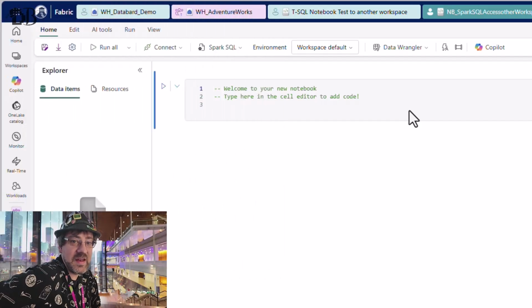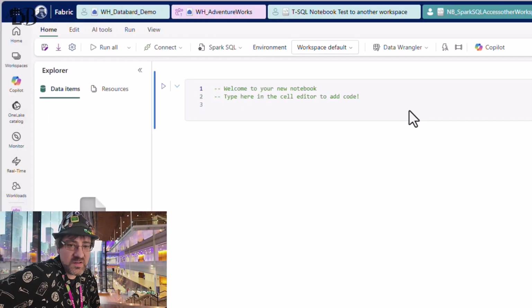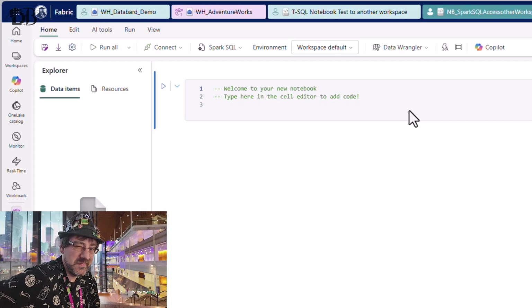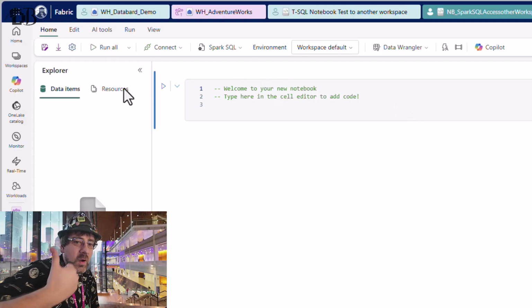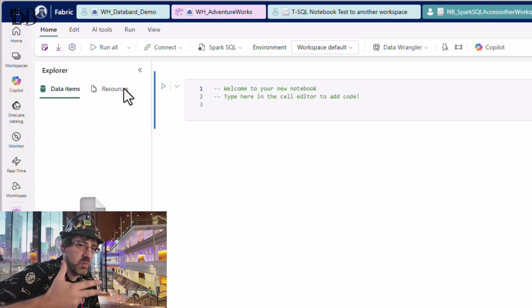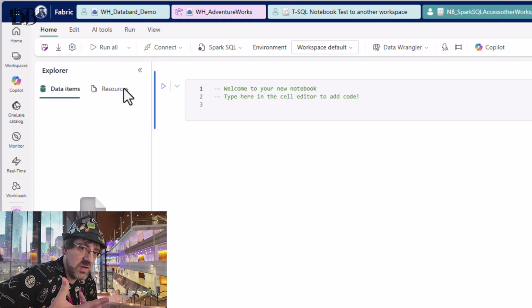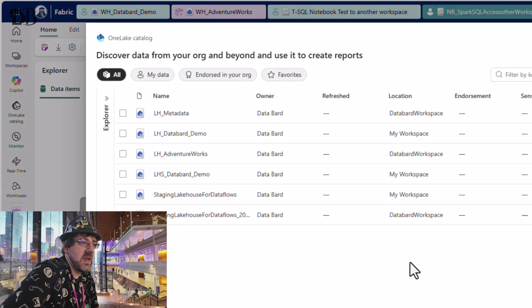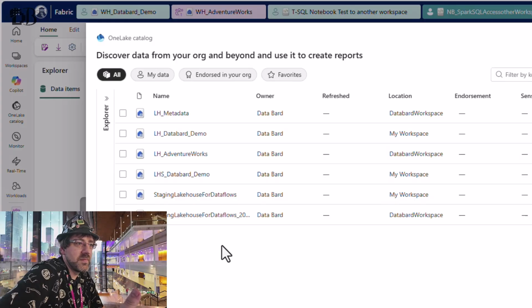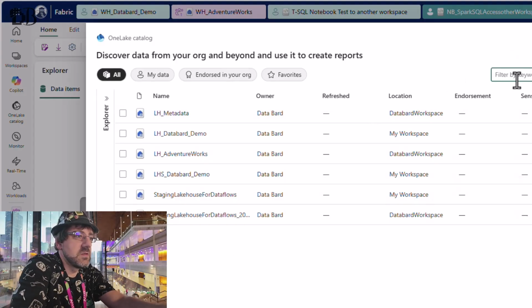Alright, so here's the last idea I had, and hopefully this one works, because if not, I might need to use a workaround that I'm not sure I want to do, but we'll see what happens here. Last thing I thought of was, alright, warehouse doesn't work, T-SQL notebook doesn't work. What about a Spark SQL notebook? It's still SQL, right? Can we do SQL-y things here? Let's go into this notebook. Let's add in stuff. At least here I can see objects from other workspaces, but it is focusing on lakehouses.